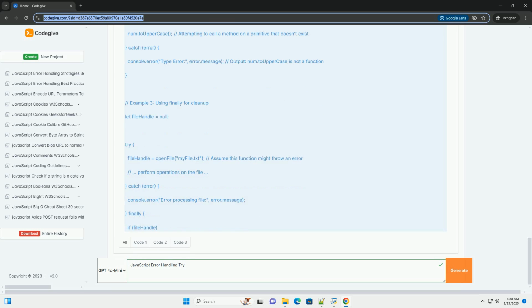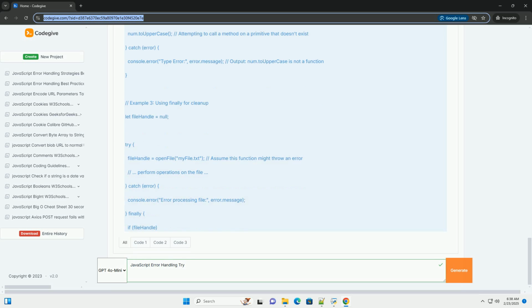Log errors to the console, a file, or a logging service so that you can track and analyze issues in your application. Include relevant information such as the error type, message, stack trace, if available, and any relevant context.